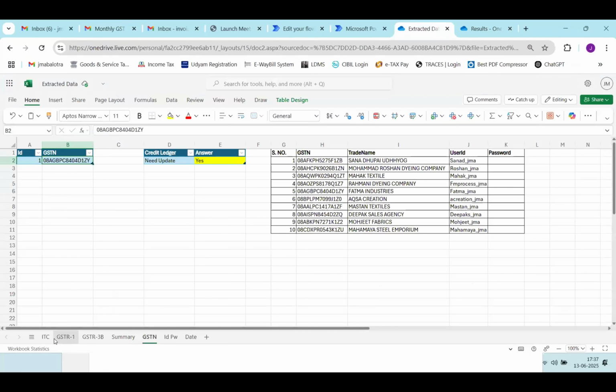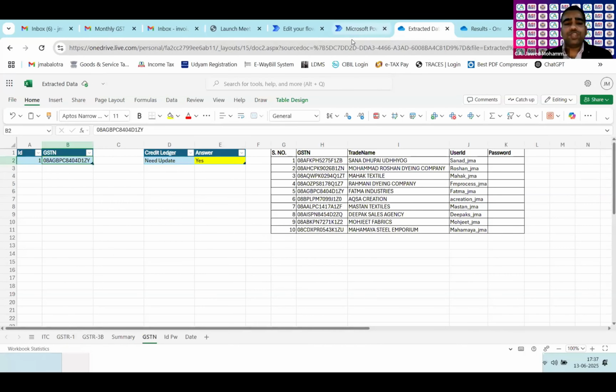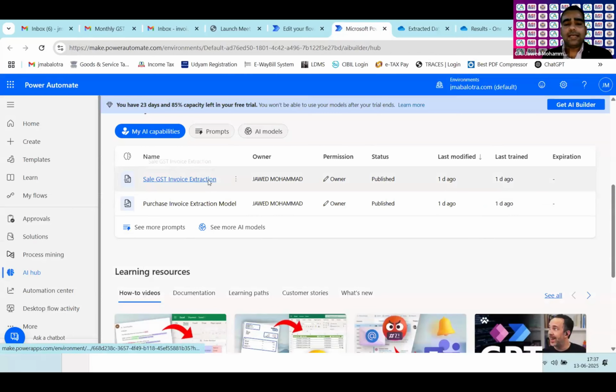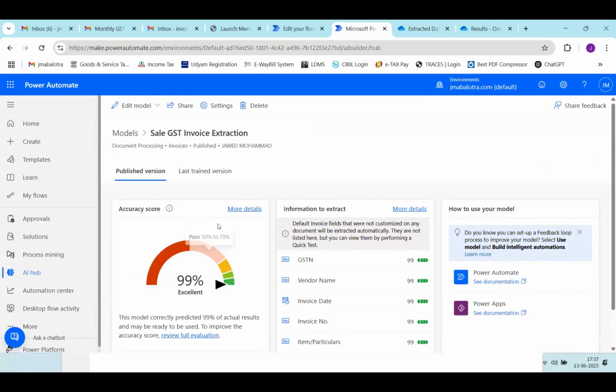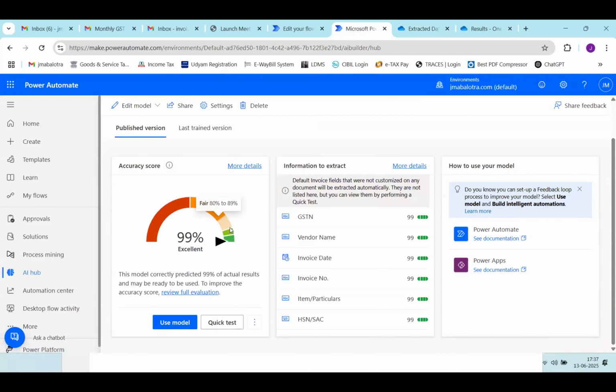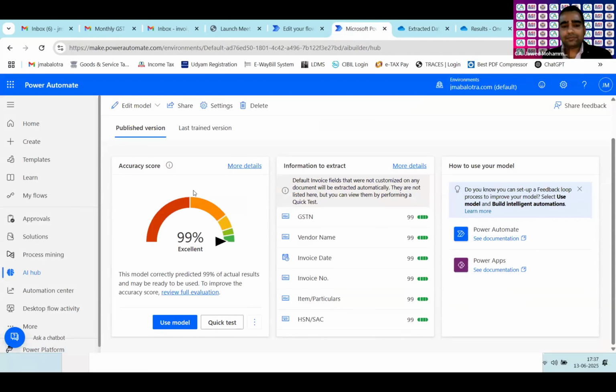Correct. And last question. When you say, sir, I have trained that model of sales invoice and purchase invoice scraping, what exactly do you mean by training? Yes, sir. We need to train the model with the help of sample invoices. That's what I wanted to know. So you have given them some sample sales invoices on which you have triggered it. These are the GST numbers, these are the vendor names, these are the invoice date, invoice number, right? That is kind of tagging, sir. So that is where the exception will also need to be handled.